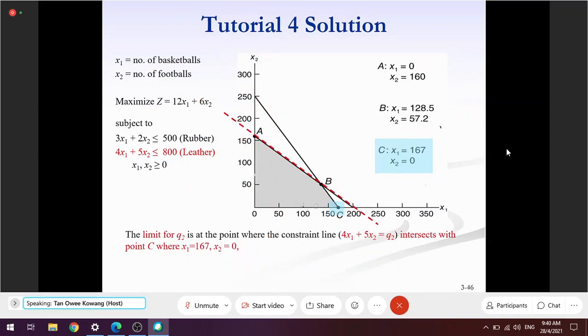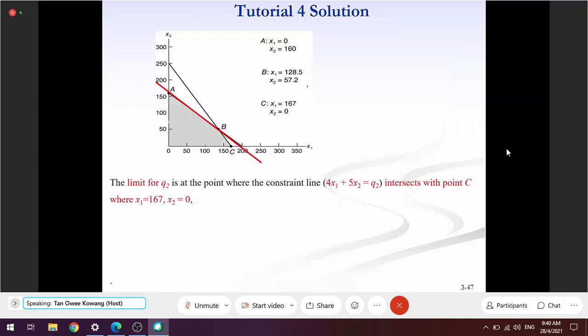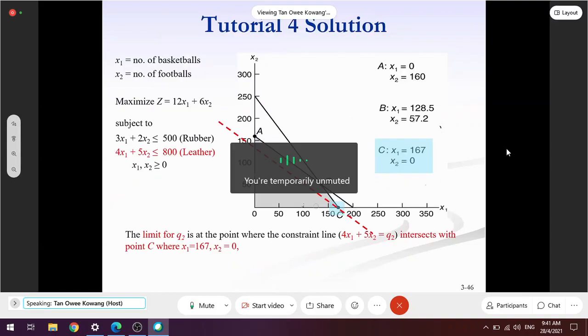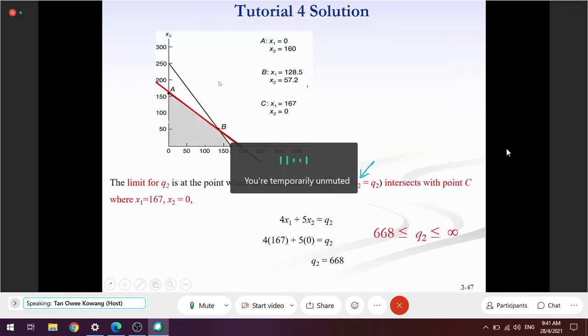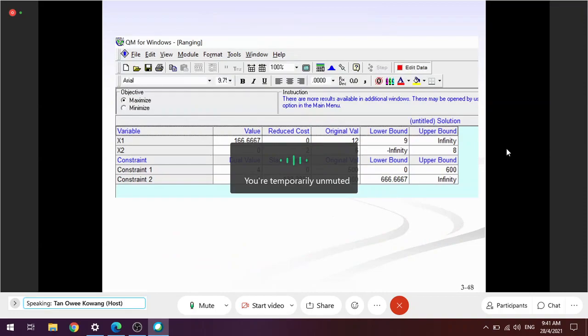Then you replace 167 into constraint 2. You will get 668, and you get the answer here. Why is it the minimum? Because original Q2 is 800. Original value is 800. From there you get the solution. Is it clear?